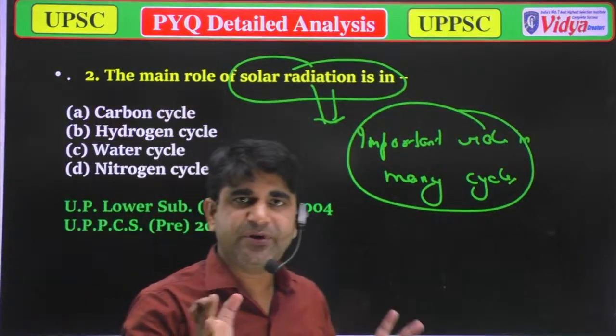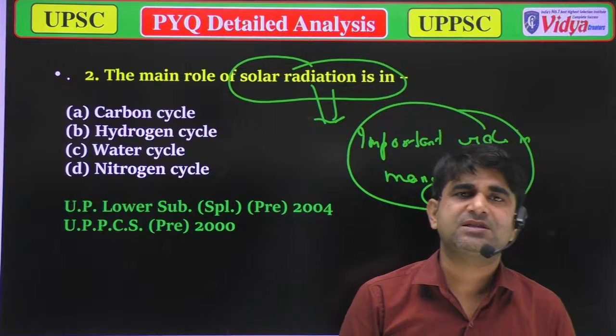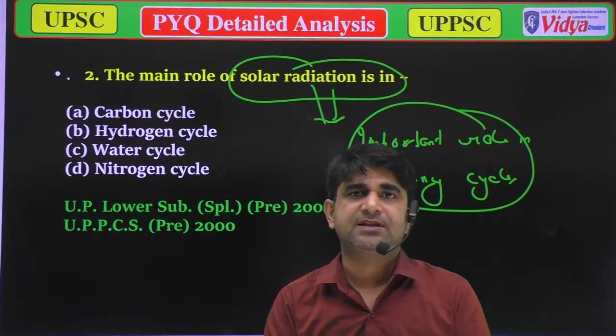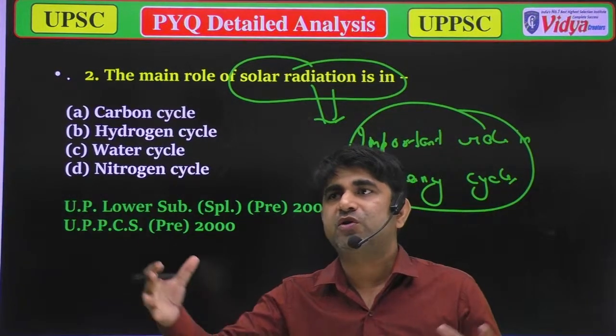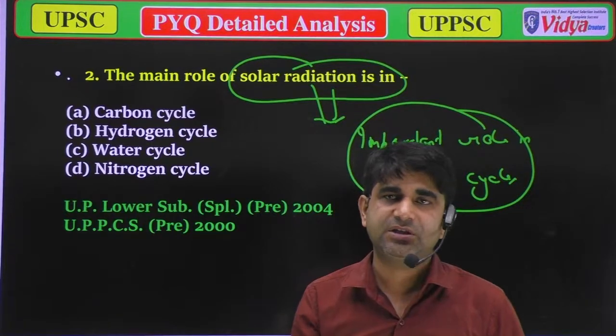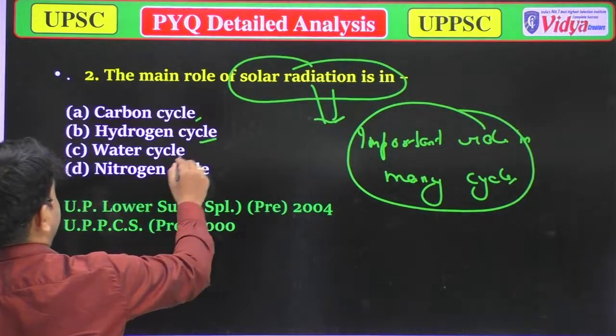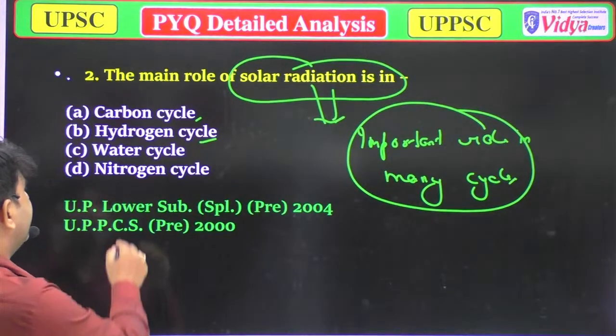The sun governs, or runs, various types of cycles. But we have to choose the cycle which is totally dependent on solar radiation: carbon cycle, hydrogen cycle, water cycle, or nitrogen cycle.